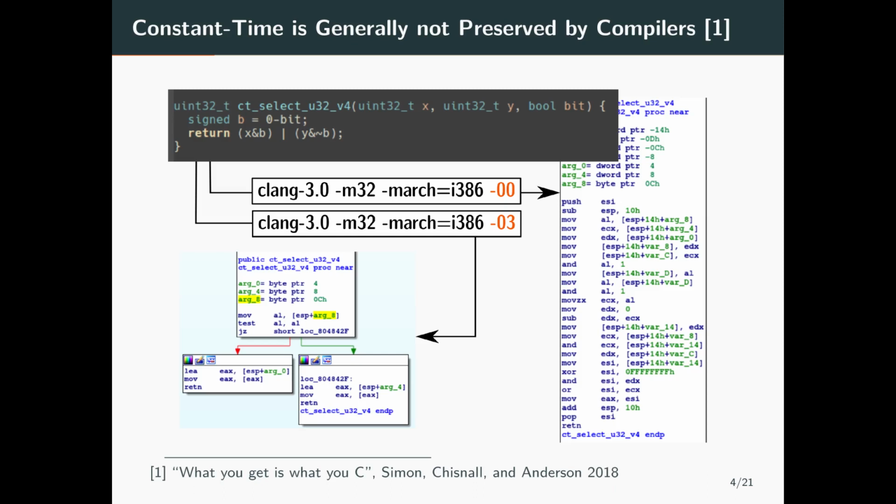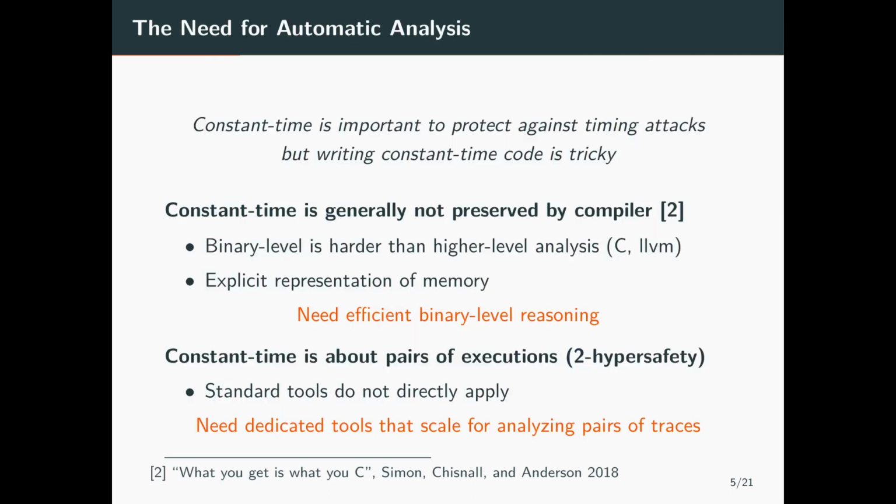Unfortunately, constant time is generally not preserved by compilers. As an example, I put here a simple constant time selection function without secret-dependent conditionals. When I compile it with Clang and optimization level 0, it is compiled to a constant time binary code, still without secret-dependent conditionals. However, when I compile it with optimization level O3, the compiler recognizes the pattern and optimizes the code by introducing a secret-dependent conditional and breaks the property.